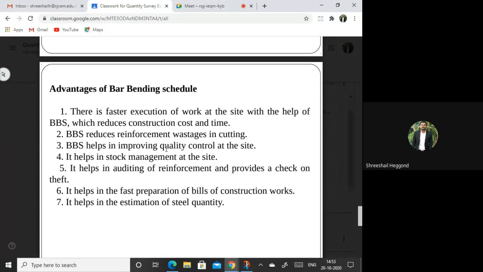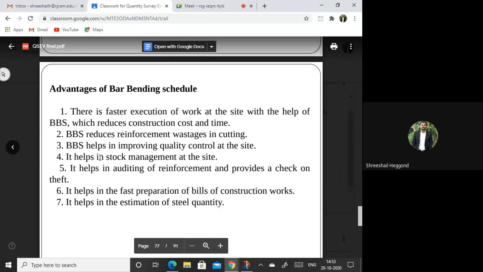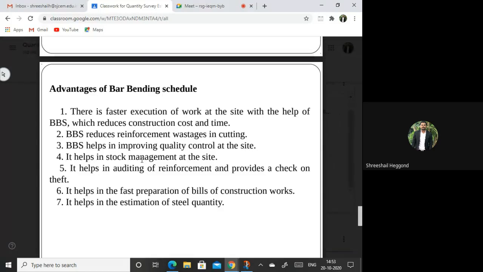BBS helps in improving quality control at the site because the dimensions are controlled, wastage is reduced, and the quality of steel you are going to use can be monitored from the BBS. BBS is the bar bending schedule. It helps in stock management: how much quantity you have and how much you need to procure will be managed from the bar bending schedule. The bar bending schedule will give how much quantity is required for a particular work.